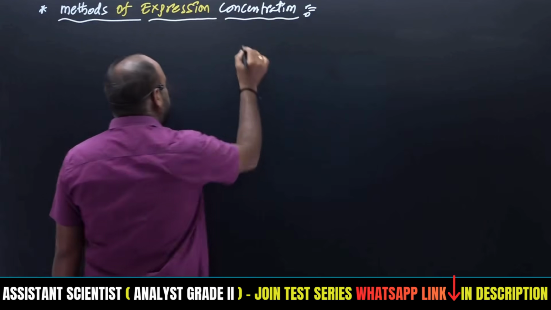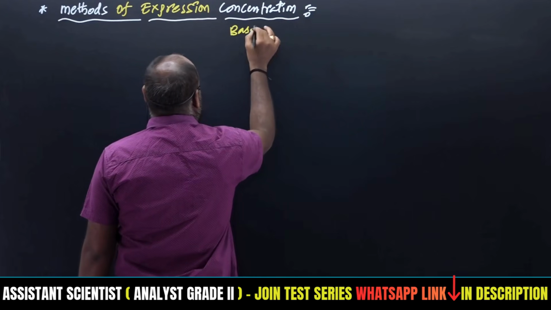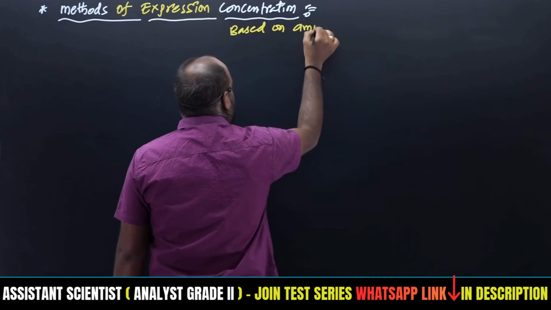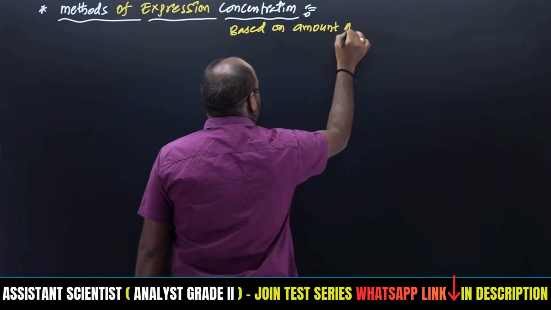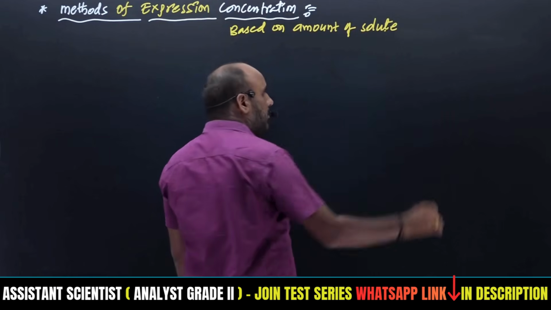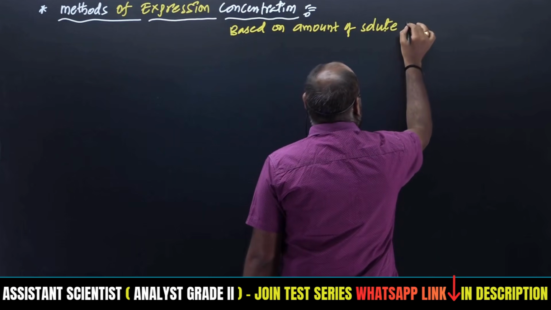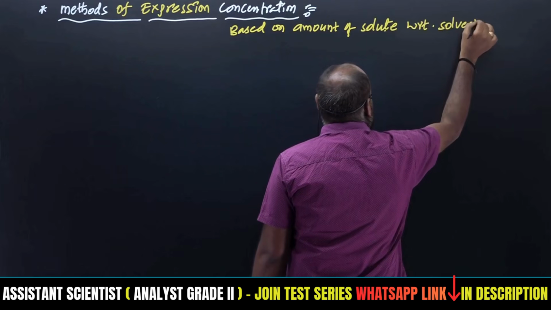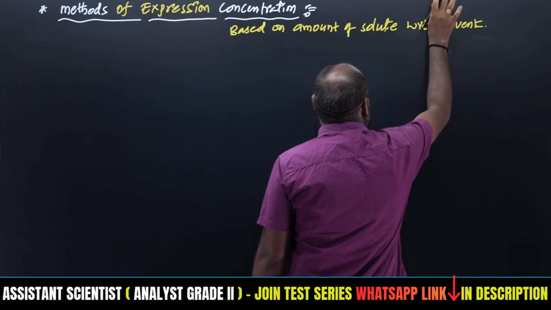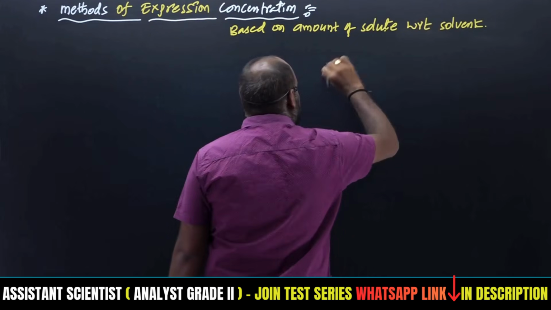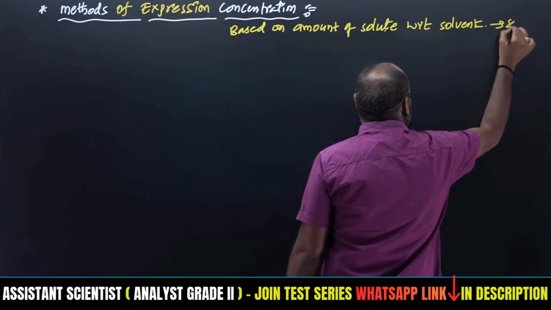This is based on the amount of solute with respect to solvent. What kind of solvent is there, and how much solute is present in that solvent, that makes the solution.